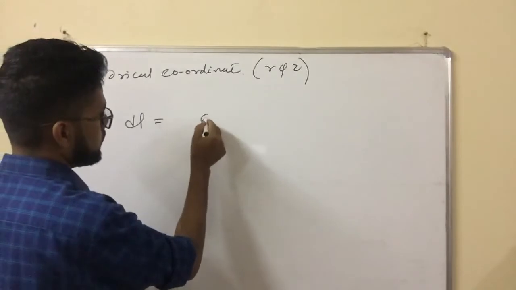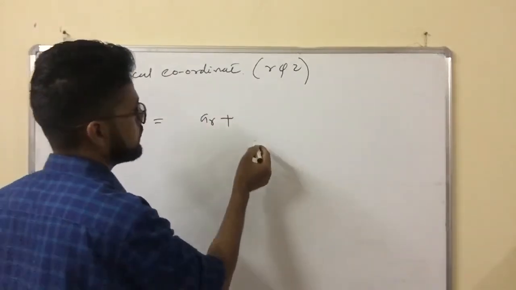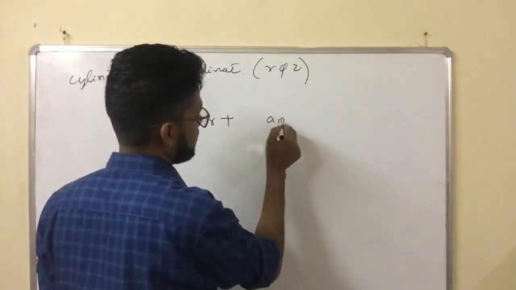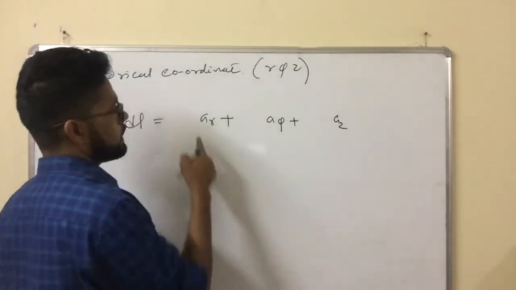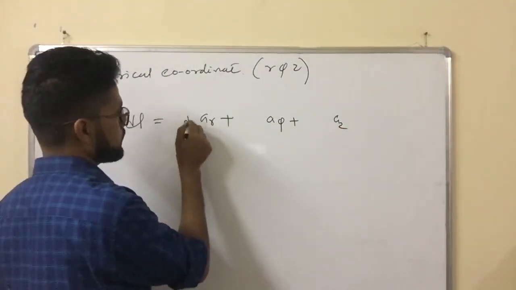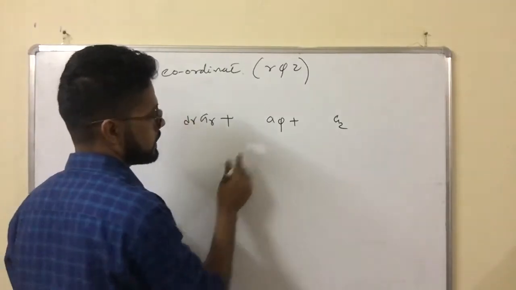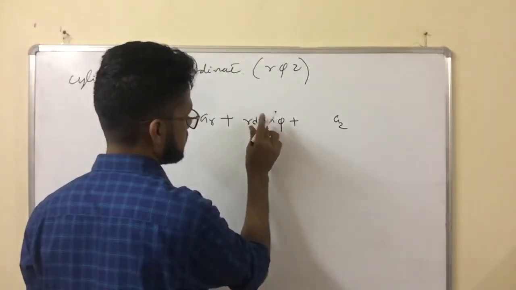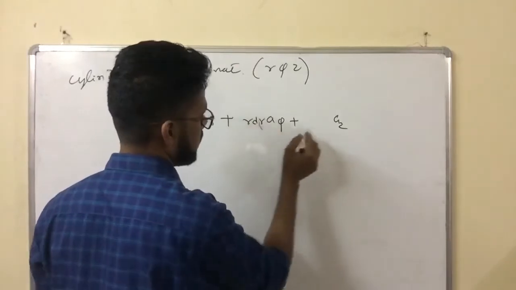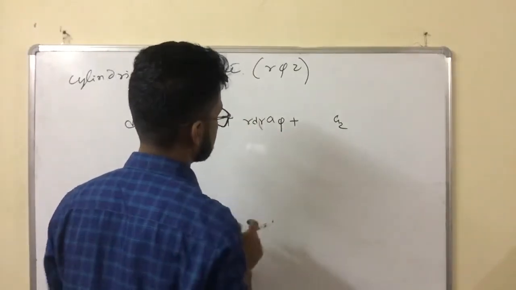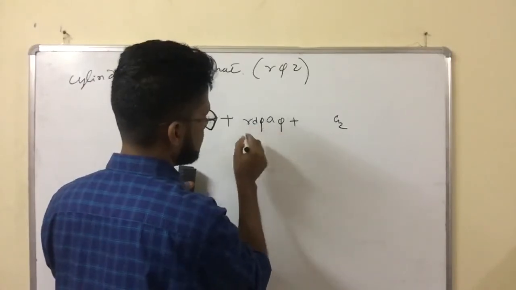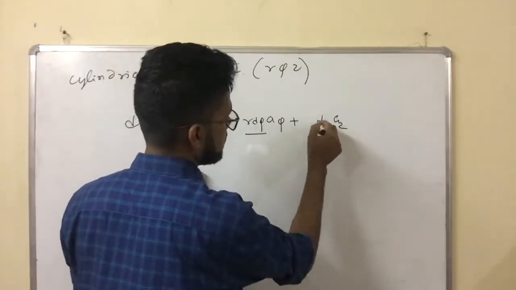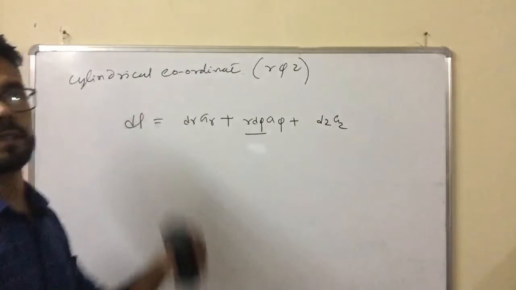First write the unit vectors: a_r, a_φ, a_z. With the a_r unit vector, dr must be there; with a_φ, r dφ; and with a_z, dz. This is the elemental length.